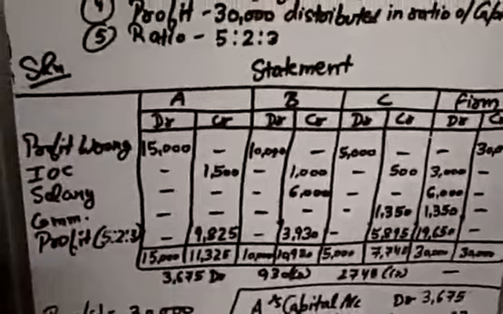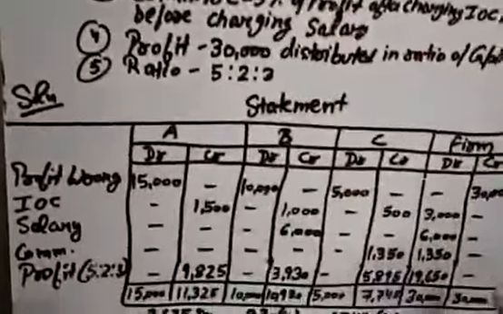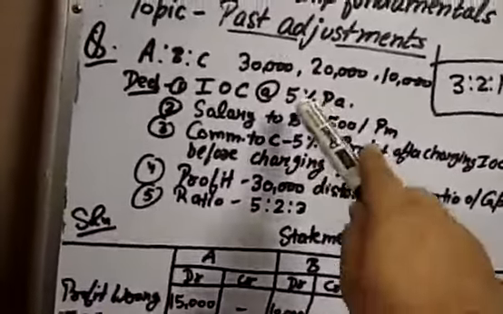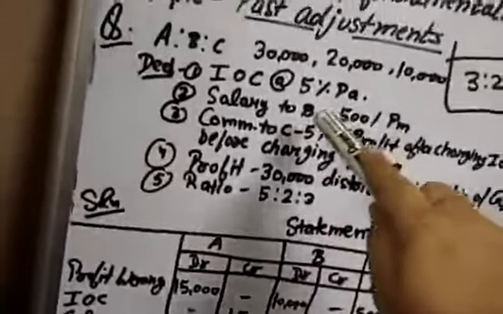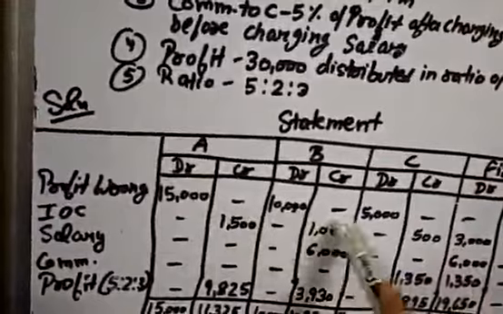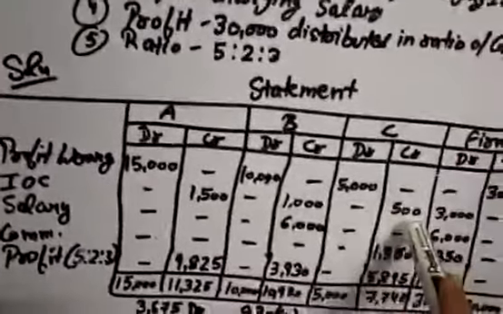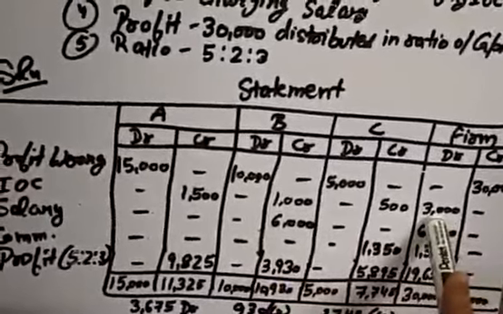Okay. Now from this profit, the business has to pay first of all interest on capital at 5%. So how much is the capital? 30,000, 20,000 and 10,000. 5% of 30,000 is 1,500. 5% of 20,000 is 1,000. And 5% of 10,000 is 500. So you have given the right interest on capital. You have to credit it in the partners' capital accounts, and it will be debited in the firm's account, 3,000.